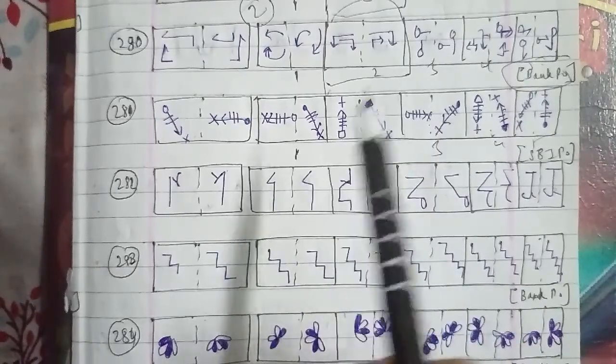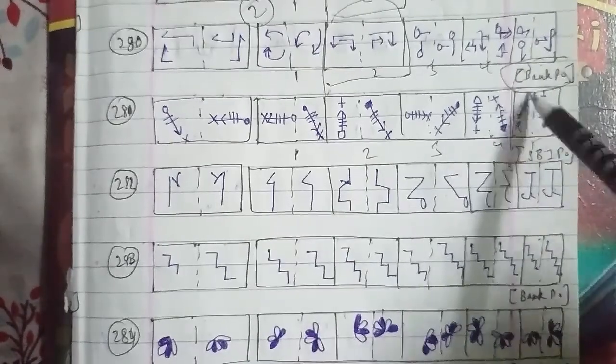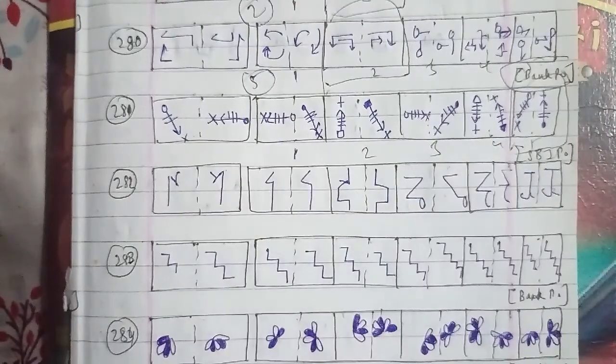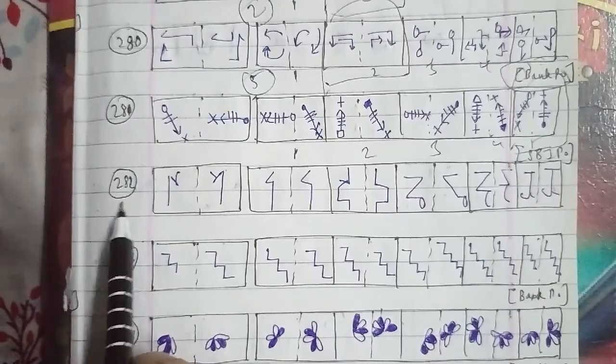We will be going ahead further to another question, which is the 282nd question of the session. This is the figure named 1, 2, 3, 4 and 5, which is very important because it has been asked in the SBI PO question paper.